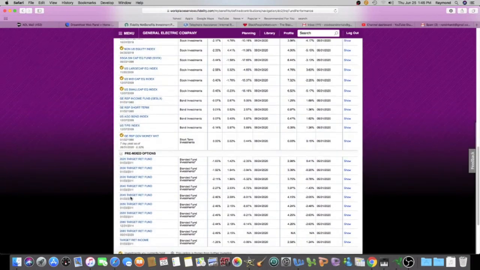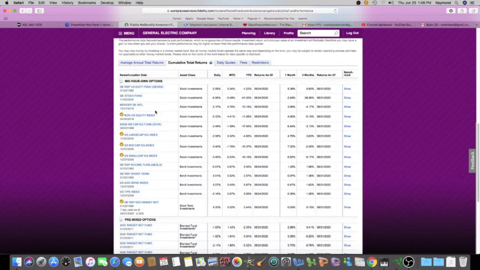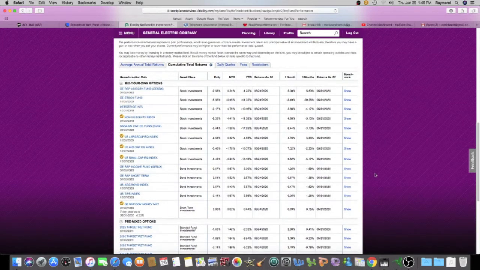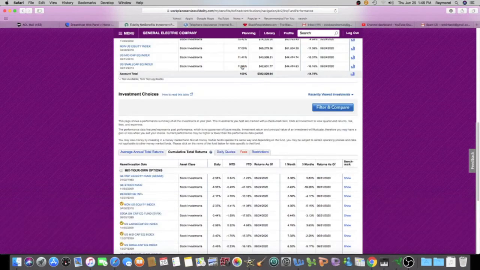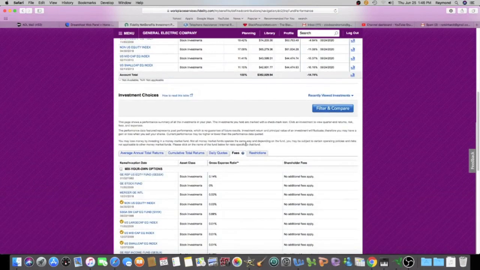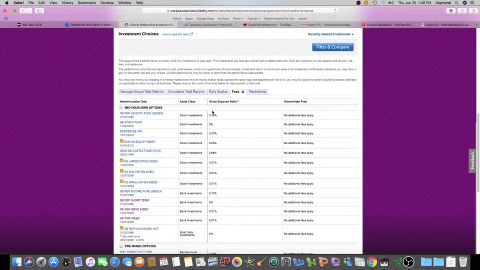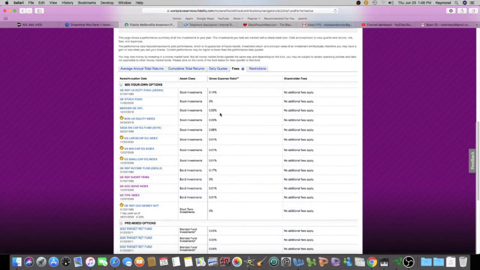I like to stay up here and pretty much deal with anything that has the word index. And the reason I like those is, let's look at fees. This is called gross expense ratio. The key here, the smaller the number, the less that they take out of your account as fees.